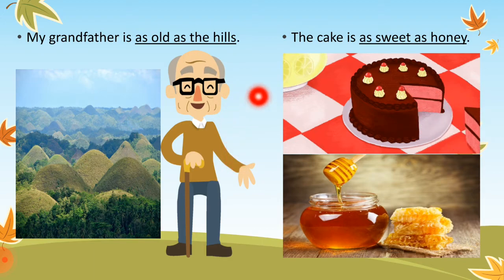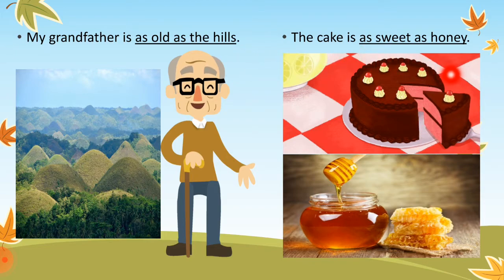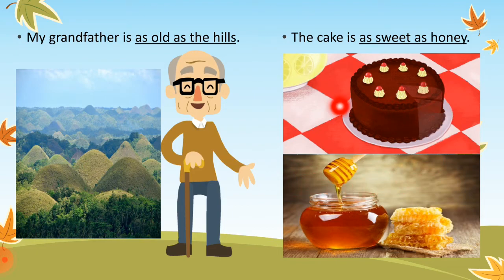This means that my grandfather is very old. The next example is the cake is as sweet as honey. Now we know that honey is very sweet. So if the cake is also very sweet, we can use the simile: the cake is as sweet as honey, which would mean that the cake is also very sweet.